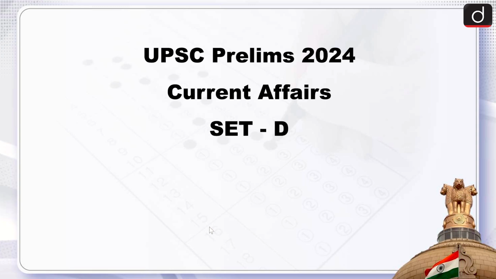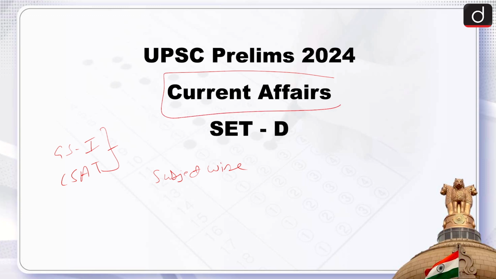I am Aisha, and in today's episode we will be discussing the UPSC CSE Prelims 2024. The UPSC CSE Prelims 2024 has just been completed, and GS paper 1 and GS paper 2, that is CSAT, both have taken place. Now we will be analyzing the UPSC CSE Prelims 2024 paper subject wise. Today the subject that we will be discussing is current affairs, and the next subject which we will be covering is history.